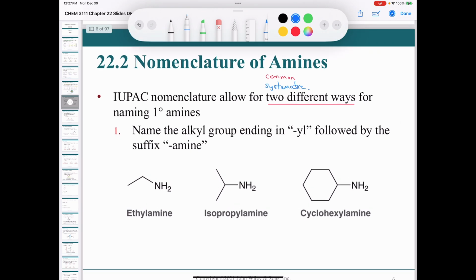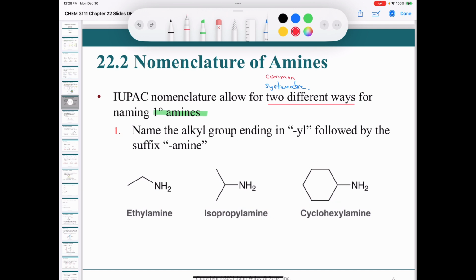But when it comes to naming primary amines, what I say is this: if you can name an alcohol, you can name a primary amine. Anyhow, let's start with this. Number one, name the alkyl group ending in "yl" followed by the suffix amine. If you can provide a name for the alkyl group on the nitrogen of your primary amine, just name that alkyl group. Here we have an ethyl group, so we say ethylamine. Here we have an isopropyl group, so isopropylamine. Here we have a cyclohexyl group, so cyclohexylamine.